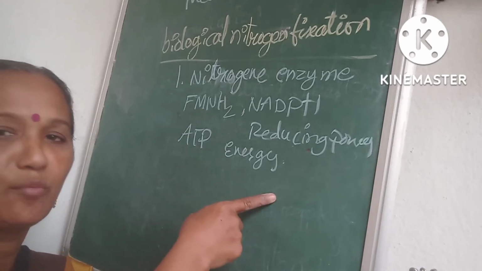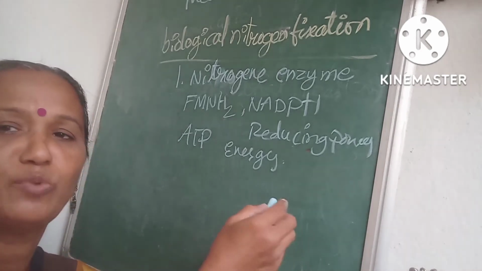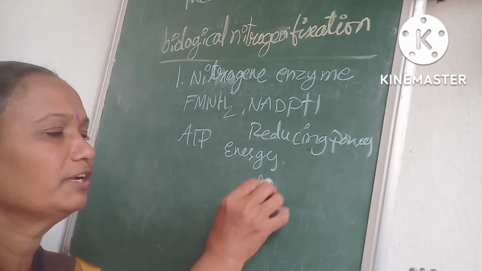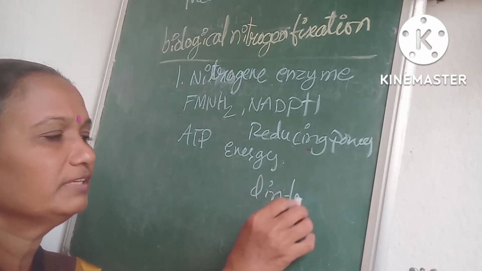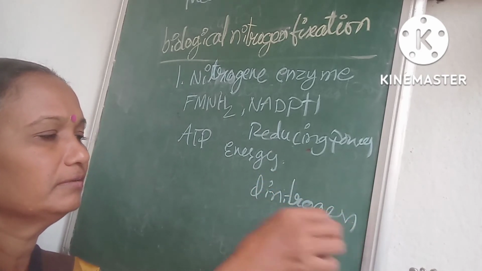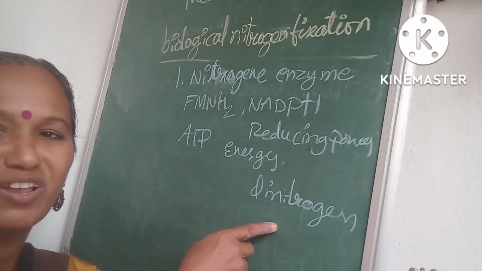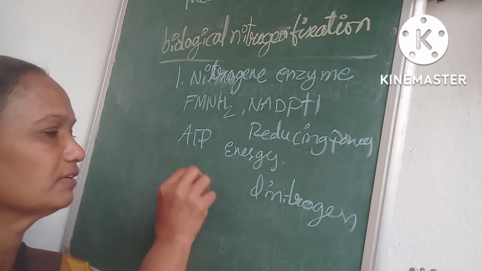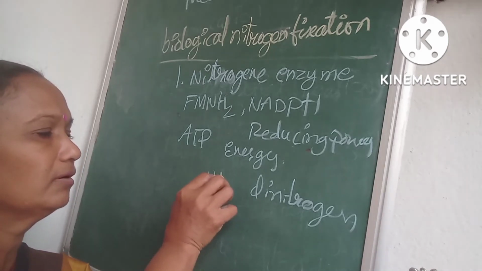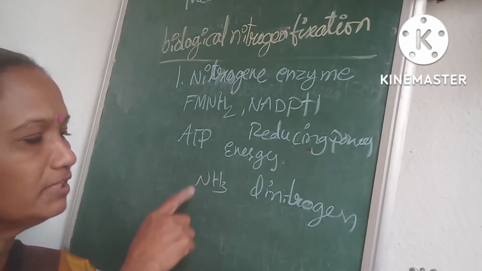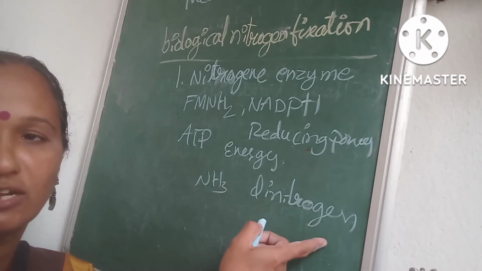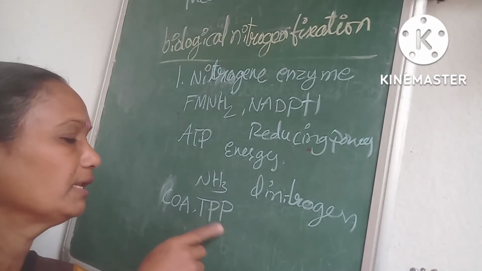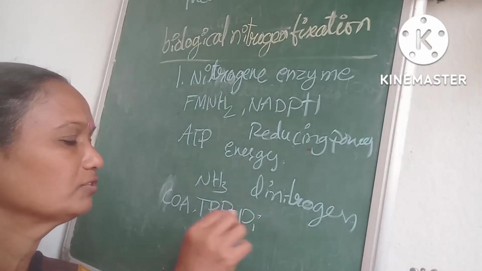A compound is also needed for trapping the ammonia released by the dinitrogen. CoA, TPP and inorganic phosphate,